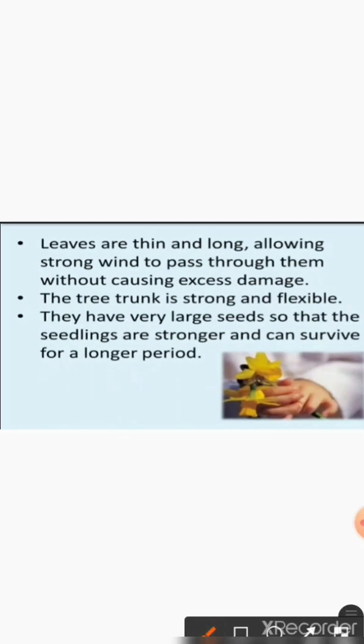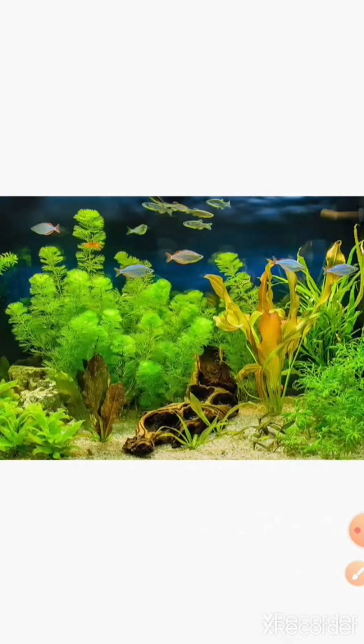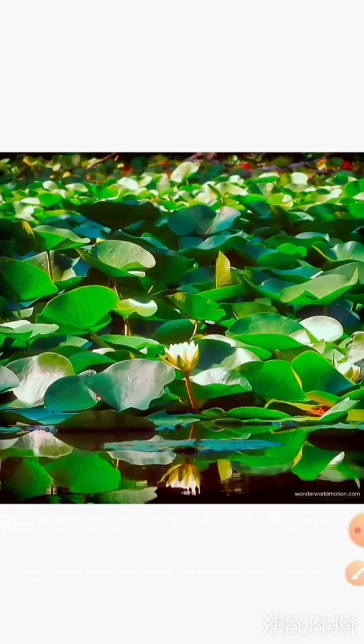Number 1, leaves are thin and long, allowing strong wind to pass through them without causing excess damage. Number 2, the tree trunk is strong and flexible. You can see the coconut tree, its stem or trunk is very flexible. And number 3, they have very large seeds, so that the seedlings are stronger and can survive for a longer period. Move on to our next topic, that is aquatic plants.